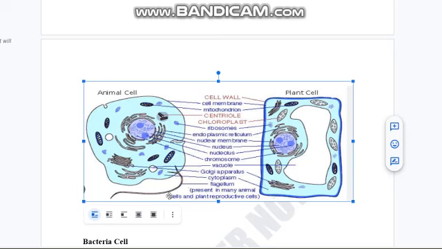Okay, sometimes in an animal cell a tail is present that is considered as the flagellum, but most of the time it is not present. It is only present in some animals. The major difference in the animal cell is that centrioles are present. And when the cells are going to divide, these centrioles divide into opposite poles, and you're going to get the idea of the centrioles in the mitosis and the meiosis lecture. So in this lecture you just have considered that cell membrane, cytoplasm, nucleus, ribosomes, endoplasmic reticulum, mitochondria, and Golgi apparatus are present in the animal cell.